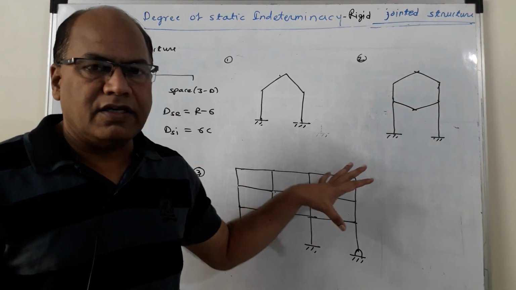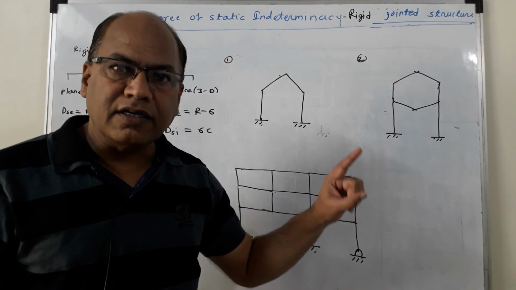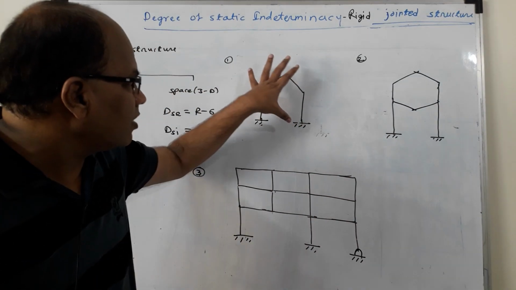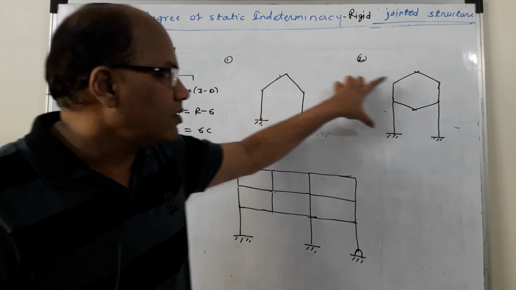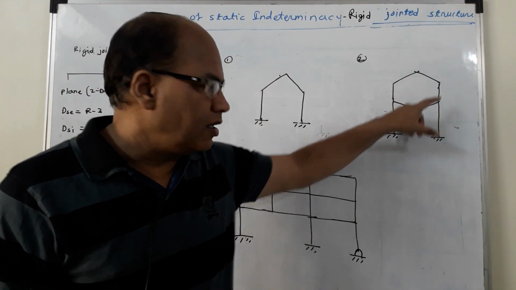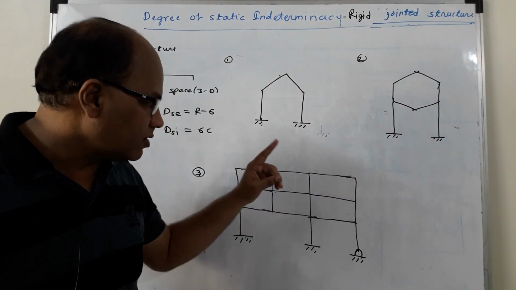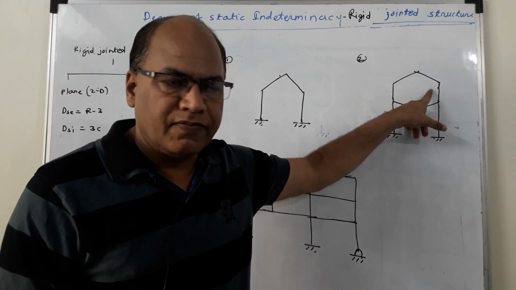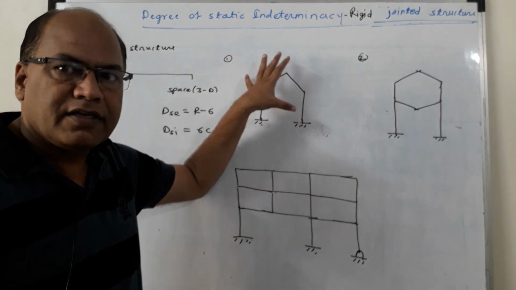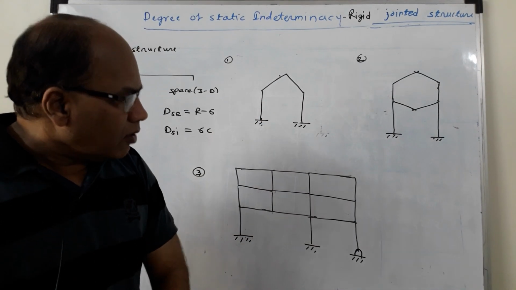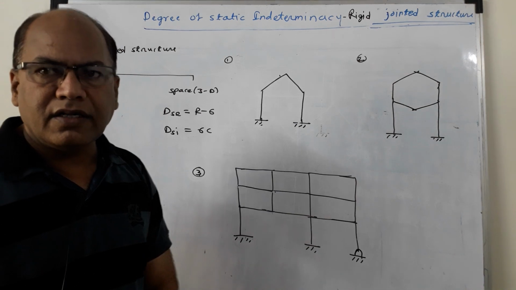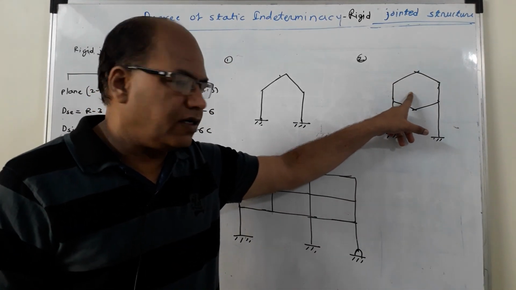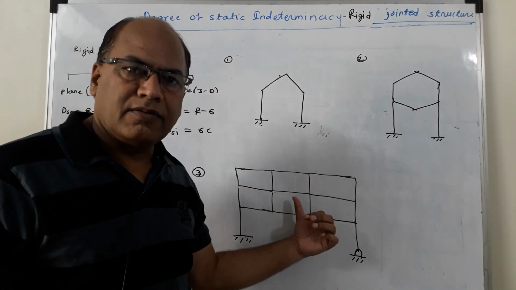So a rigid jointed structure is statically determinate internally if it forms an open configuration. So this one is determinate internally, whereas this one is not determinate internally. So it is statically indeterminate internally. This is also statically indeterminate internally. This one is statically determinate internally. Now, in order to get the DSI, what is to be done? This one is statically indeterminate internally, and this is also statically indeterminate internally.